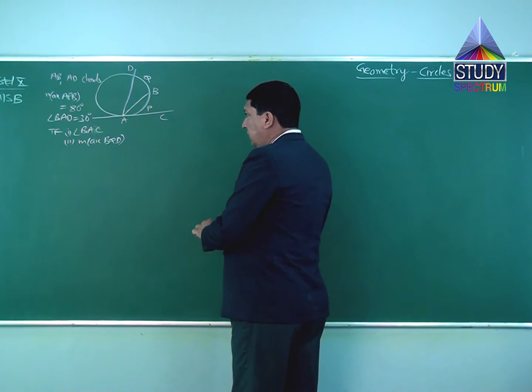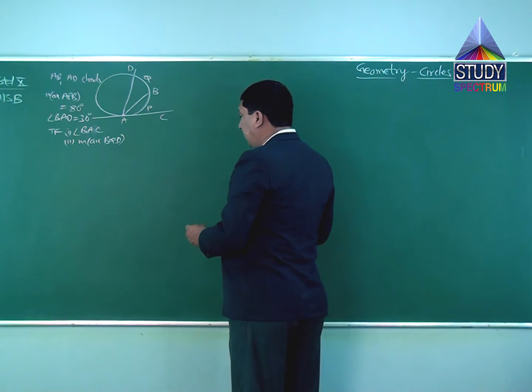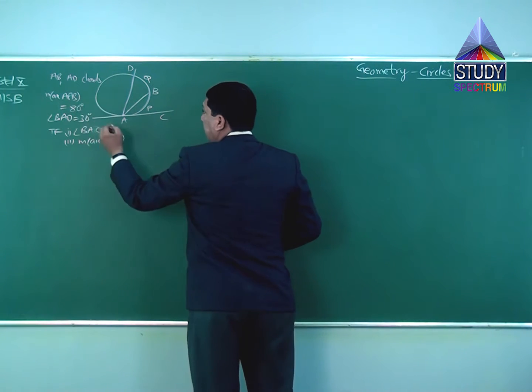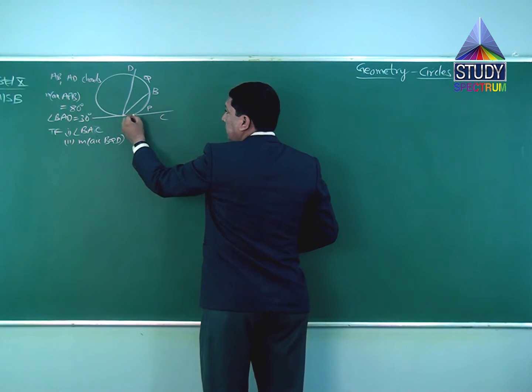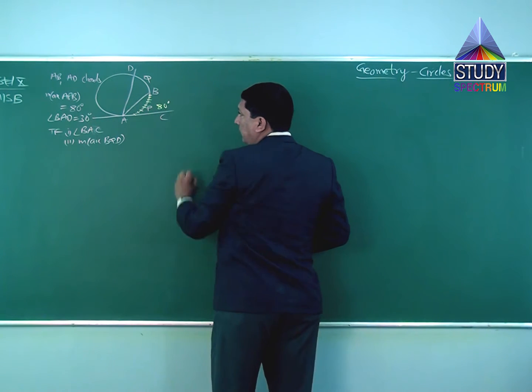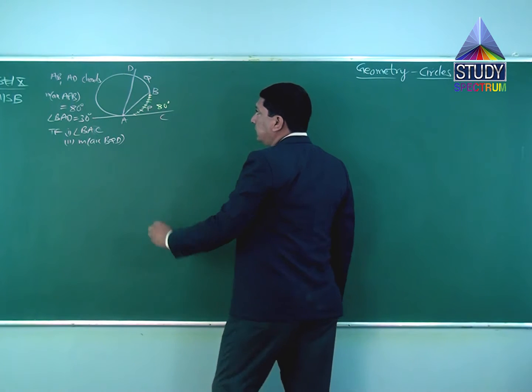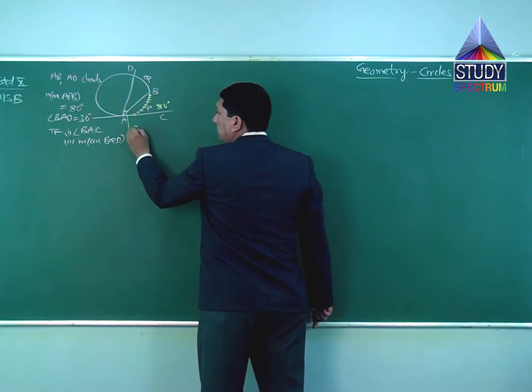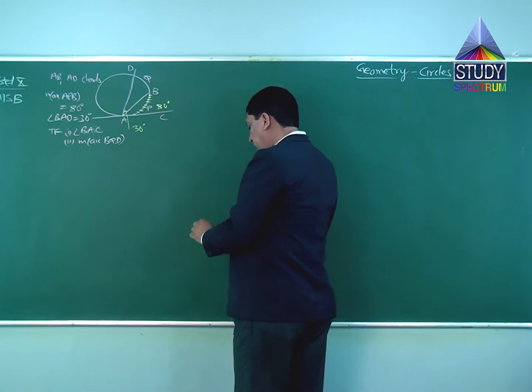So I'll mark out what all is given to us. Measure of arc APB is given to us as 80 degrees. So this arc is 80 degrees. Angle BAD is 30 degrees. This angle is 30. Two answers we need to find out.